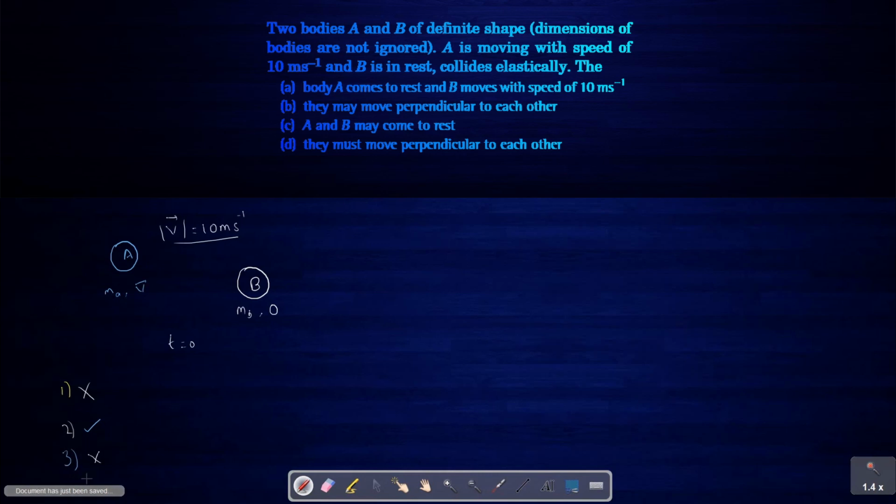Coming to option 4, they must move perpendicular to each other. No, this is also wrong, because it is not given that it will be compulsory head-on collision and mass A and mass B are equal. So this cannot be said. So only thing that can be said is they may move perpendicularly.